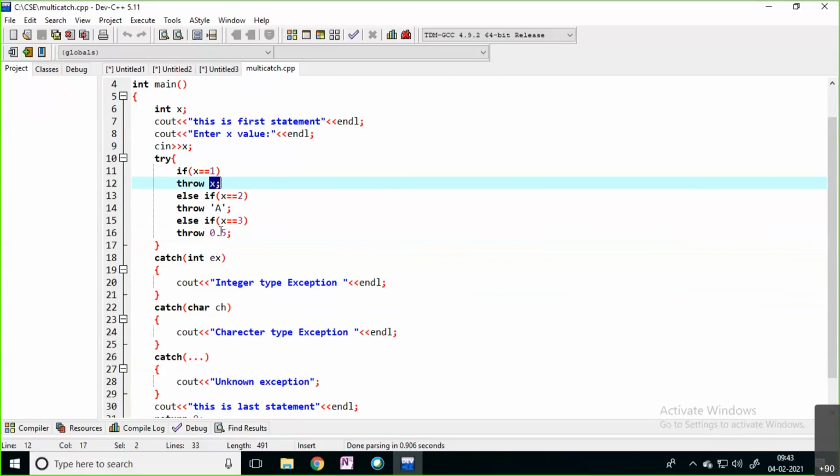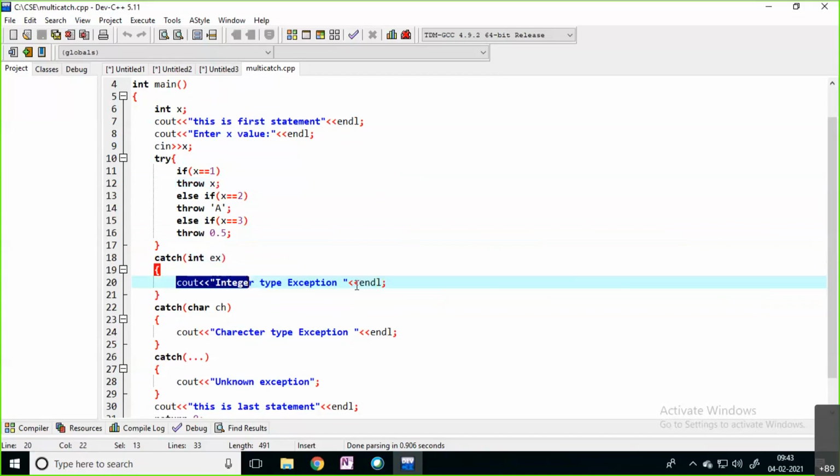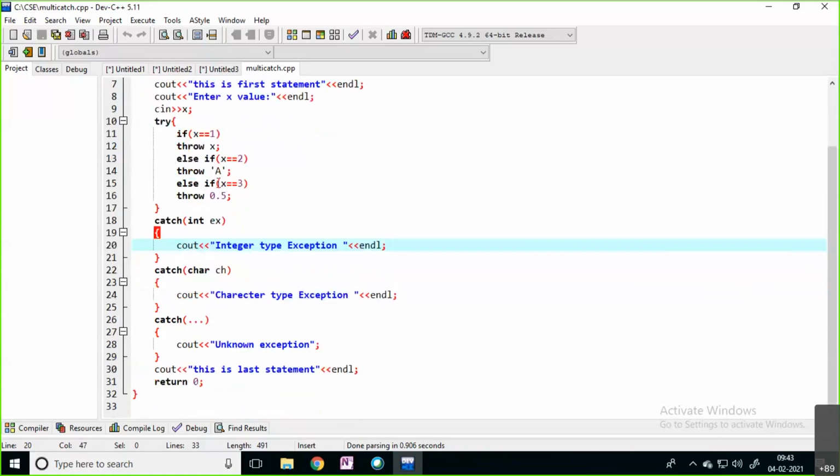This x value is going to be stored inside ex, and inside this catch block you are simply handling the situation. Your program is not going to end in the middle. You are handling the situation by using this catch block. You are simply giving the message to the user, this is an integer type exception, which is raised because you have entered 1. In the same way, if the user enters x value 2, you are raising a character type exception.